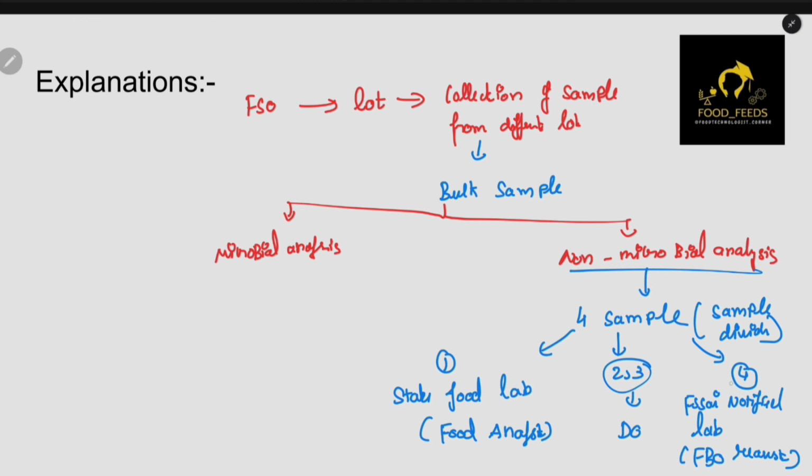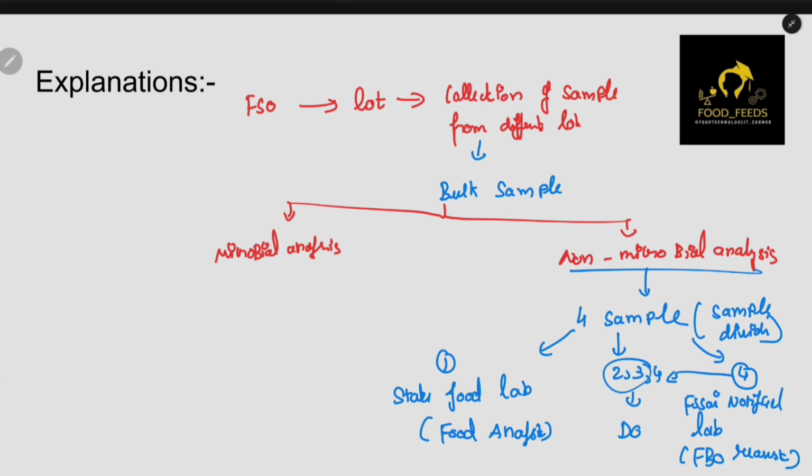Otherwise, that fourth sample will also be given to the DO. So basically all 4 samples have been separated. Now you can see the FSO has no sample with him. The FSO has 0 samples with him. All the samples have been given to the food analyst, the DO and the notified laboratory.